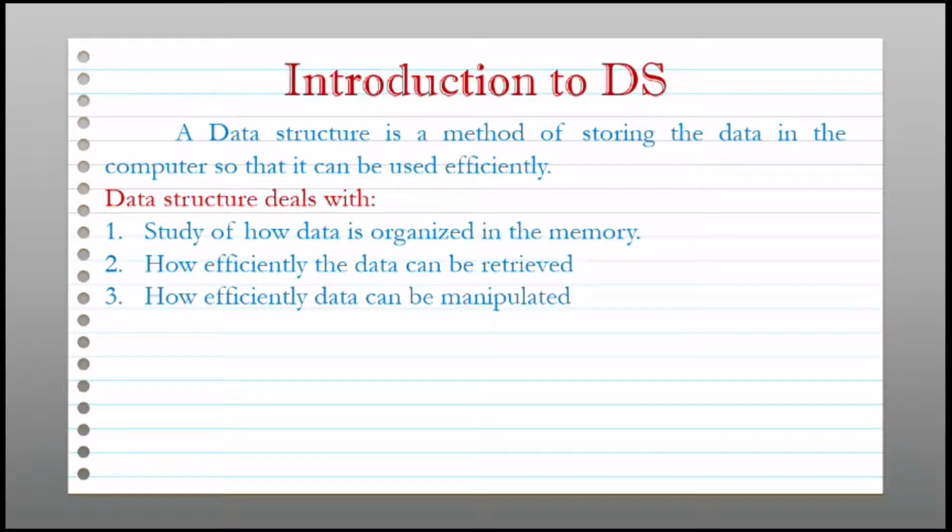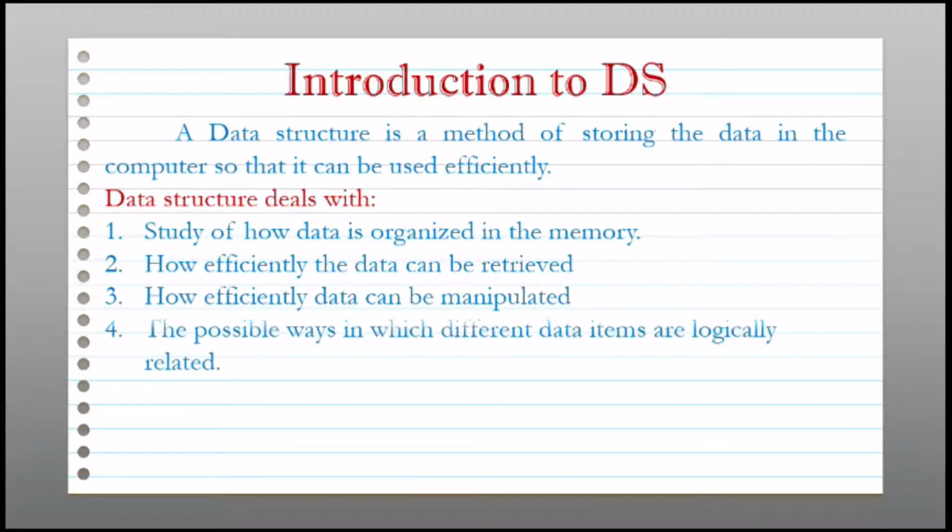The next one is how efficiently data can be manipulated. So this point means what? How we can manage data in the system efficiently. So that also deals with the data structure. The fourth one is the possible ways in which different data items are logically related.